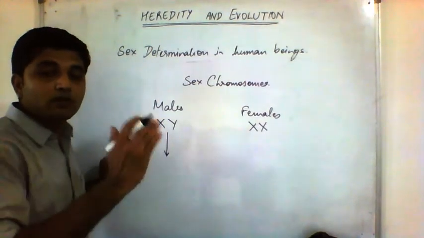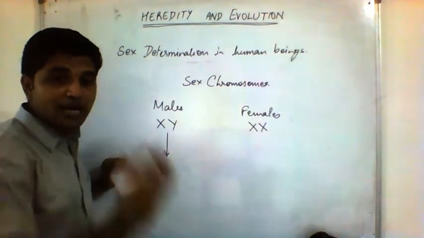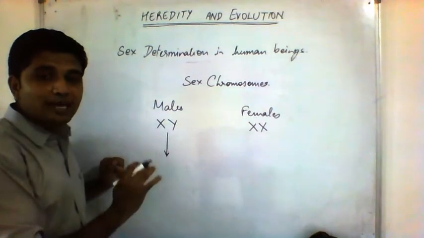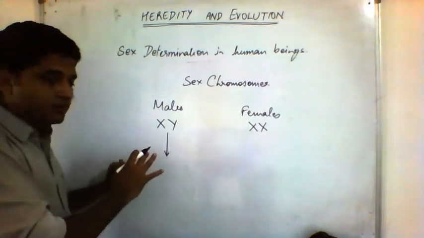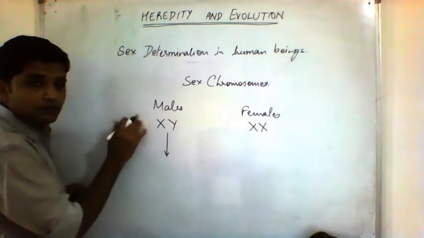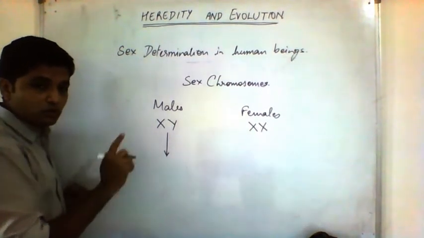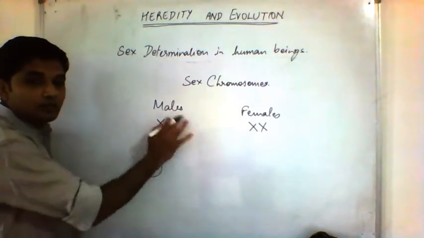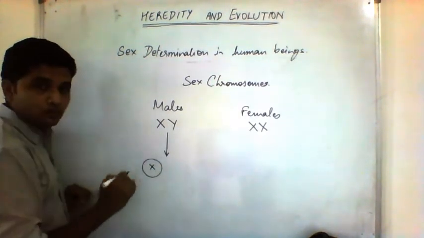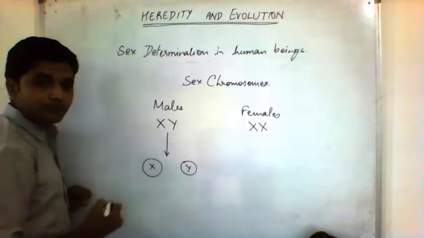They carry half the number, only 23 chromosomes, one of each pair. For the 23rd pair also, one chromosome. So there will be 22 autosomes, along with either X or Y.